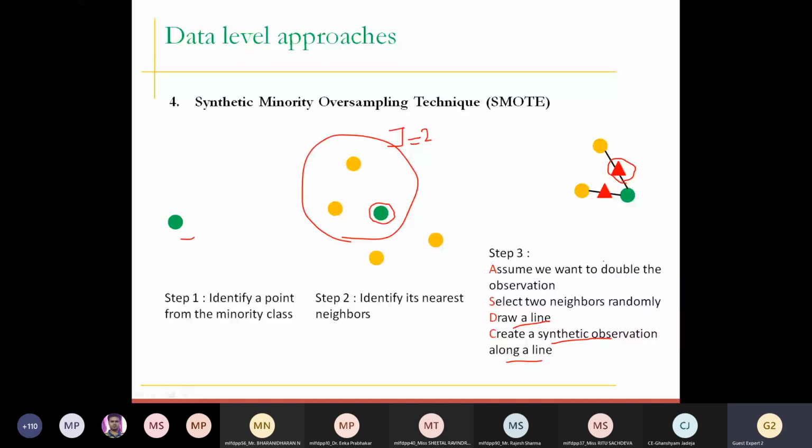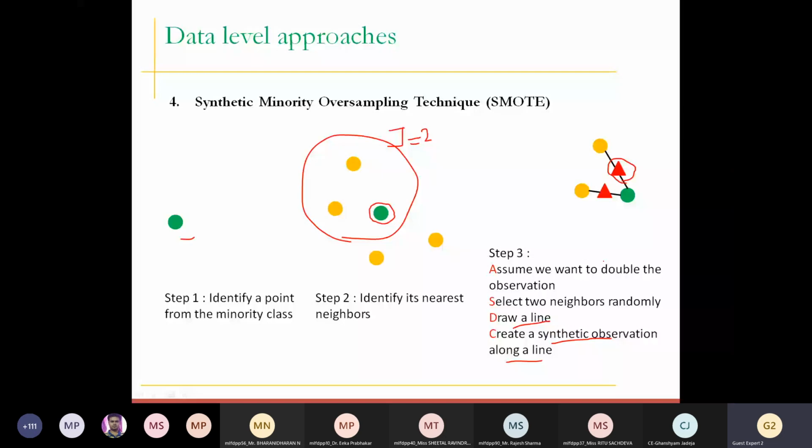Professor Chawla, who is the founder of this technique, the synthetic minority oversampling technique, came across this problem while performing classification over healthcare data. He understood that this is the problem with imbalanced datasets, so he introduced this SMOTE technique, and while introducing it, he also figured out how these points along the line can be generated.